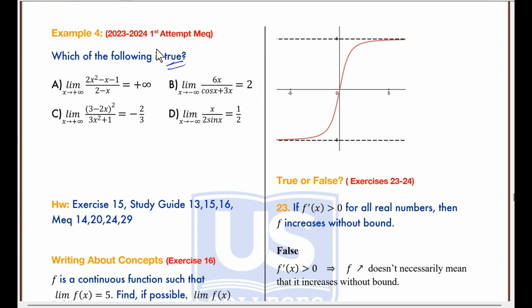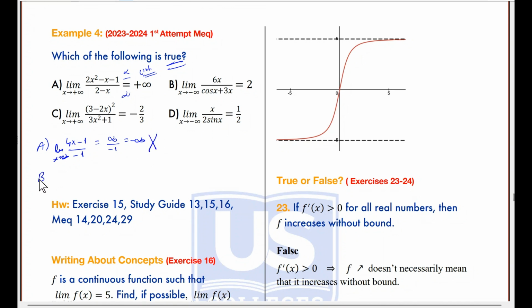Which one is true? A mystery question. When I insert infinity back, I'll get infinity over infinity, which requires using L'Hopital's. Let's use L'Hopital's. So when I do, I'll get 2 times 2, 4x, over minus 1. So let's take limit of this result. Inserting infinity will give me infinity over negative 1, which is negative infinity. So option A is false.